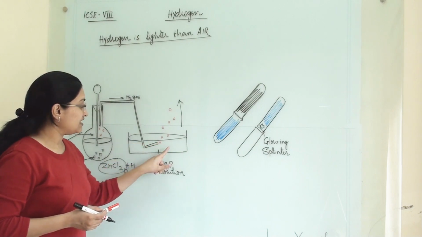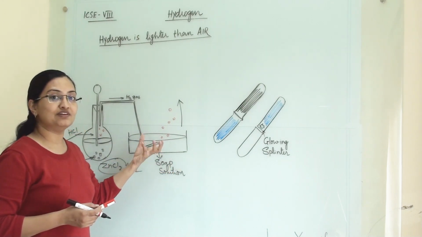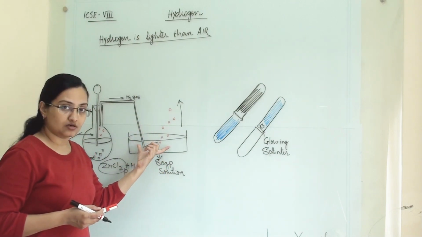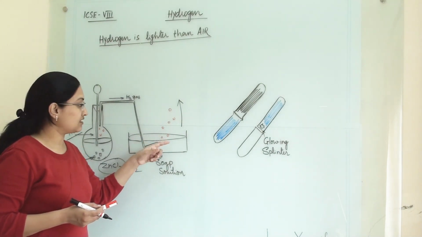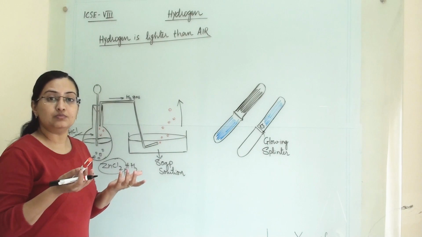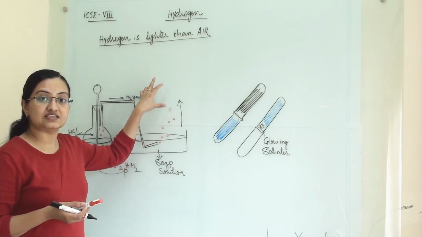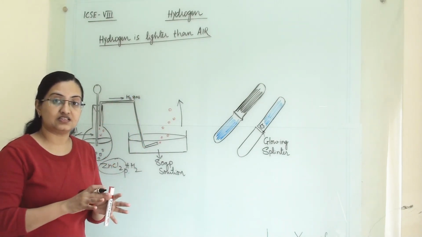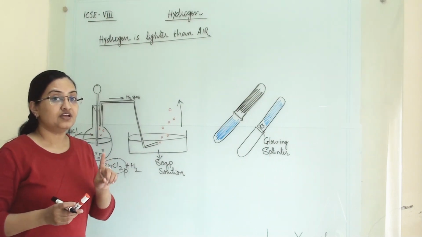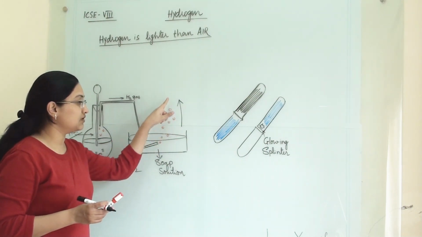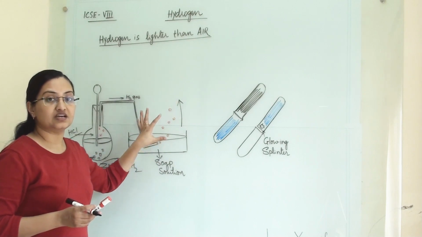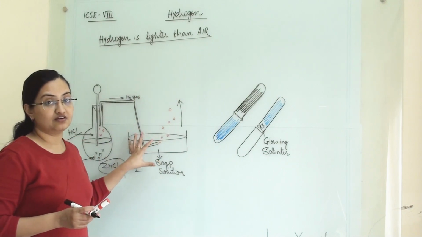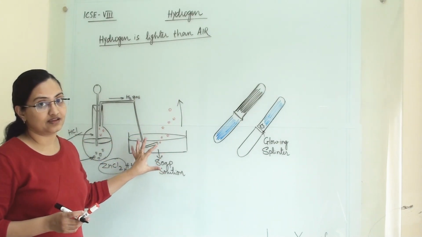So why have we taken soap solution here? So that the gas will form bubbles. If it were water, then you can only see the bubbles coming till the surface and they will burst out. You cannot see the bubbles coming out and going up. We want to know whether hydrogen gas is lighter than air or heavier than air. If it was heavier than air, then this bubble won't be able to go up. But the hydrogen gas is lighter than air, that's why it is going up. So here we are confirming that hydrogen gas is lighter than air.